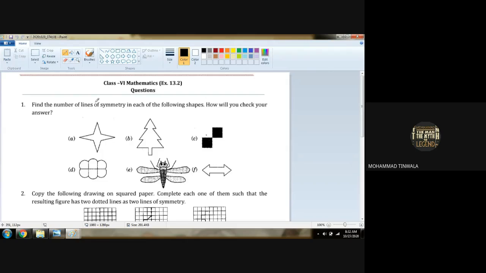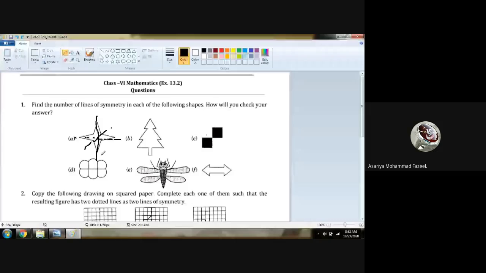You have to find the lines of symmetry if it is possible, okay? So can I say I can cut it from here? Yes. I can cut it from here also. I can cut it horizontally and vertically.